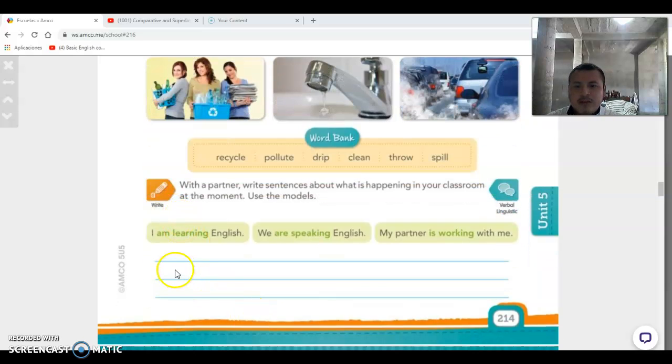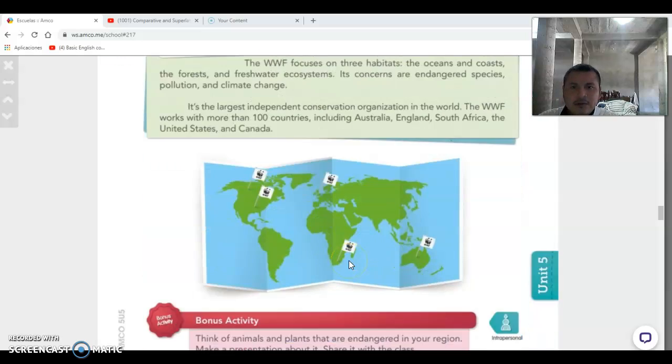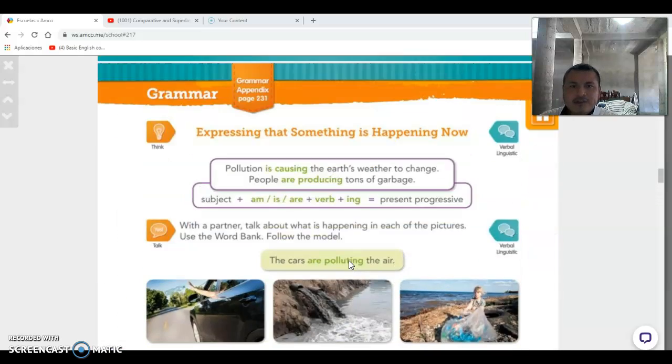So okay, you need to write only 3 sentences. Use these words right here in the word bank, and then please take a look at this one. And also you need to go on page 231. Okay, so please go on page 231 too.